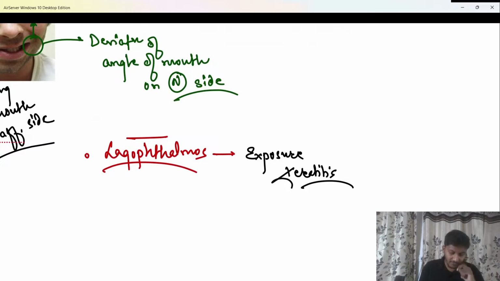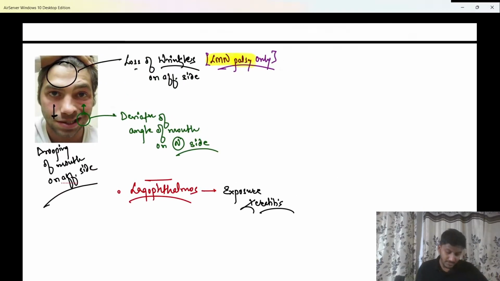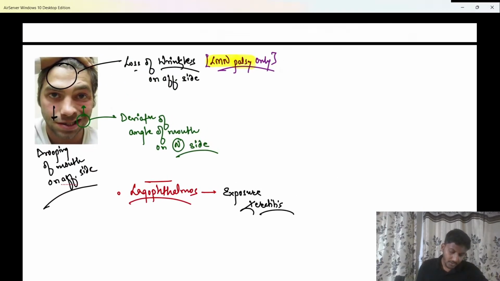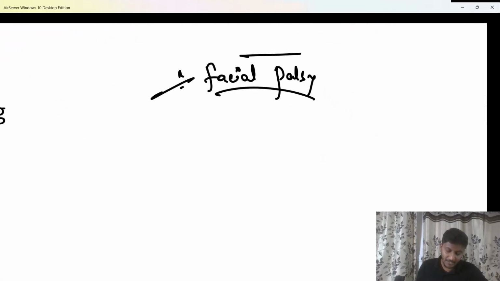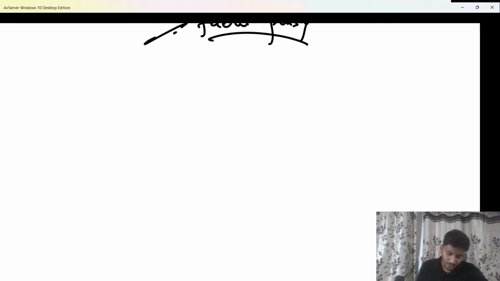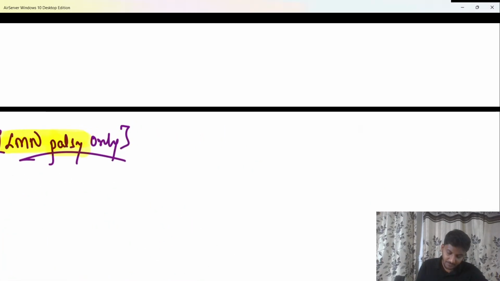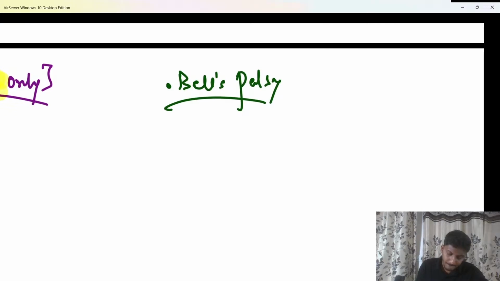Clear? These are the features which are seen in a patient of facial palsy. So now if a patient is having facial palsy, are all facial palsies Bell's palsy? No. Bell's palsy is a special type of facial palsy. What is Bell's palsy? Definitely understand. To define Bell's palsy you have to remember one thing, that Bell's palsy is a sudden onset, idiopathic